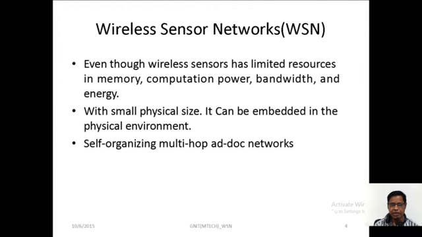Even though a wireless sensor has limited resources in memory, computation power, bandwidth, and energy, with a small physical size it can be embedded in the physical environment. Though it is small in size, it is going to be accommodated in the wireless networking devices for a specific purpose. Self-organizing multi-hop ad hoc networking system. It is small in size but takes its place for a specified purpose.